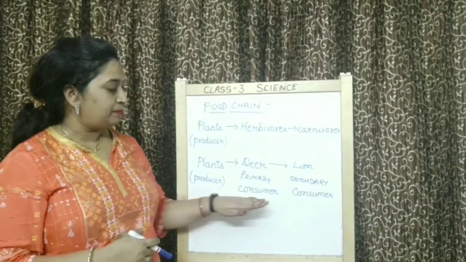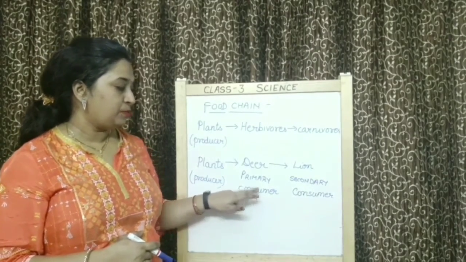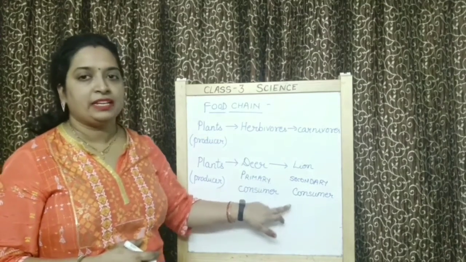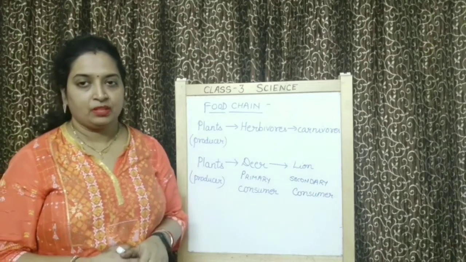Producer will provide food to the primary consumer. Primary consumer will provide food to the secondary consumer. Okay, children?